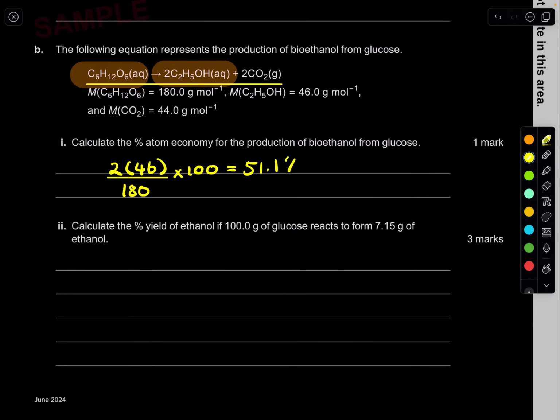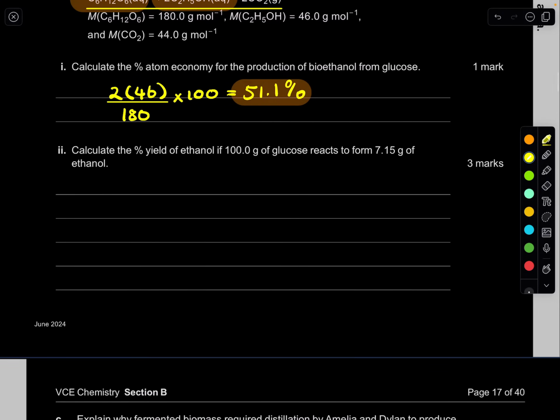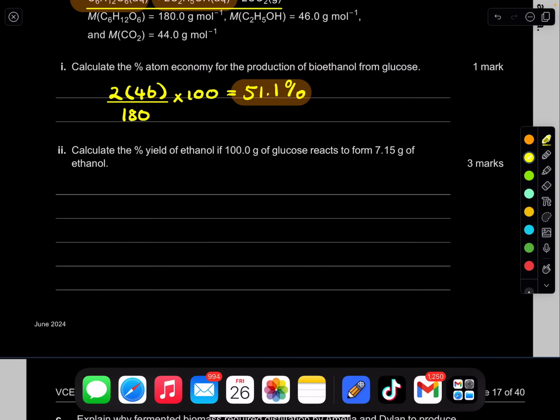percent, not grams, percent. Done. That's that one. Easy, that's your solution. So calculate the percentage yield of ethanol if 100 grams of glucose reacts to form 7.15 grams of ethanol. Easy. So let's look at our yield.